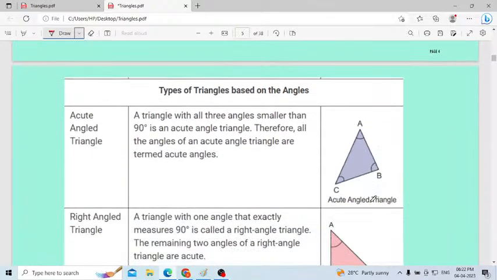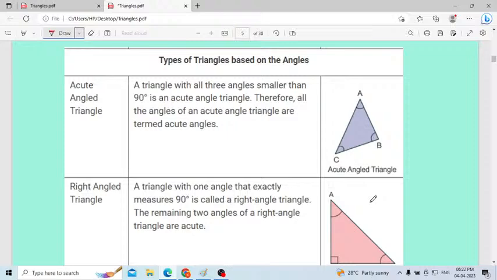That is the classification based on the length. Now let us classify the triangles based on the angles. Types of triangles based on the angles. First one, acute angle triangle. What is meant by an acute angle? An angle less than 90 degrees, that angle we consider as an acute angle. A triangle with all three angles smaller than 90 degrees. Acute means, always remember, the angle will be less than 90 degrees.